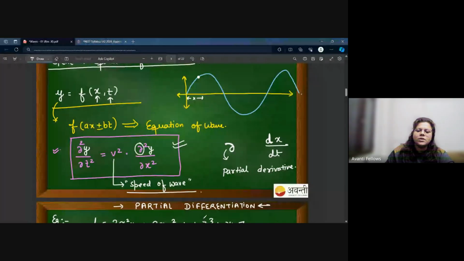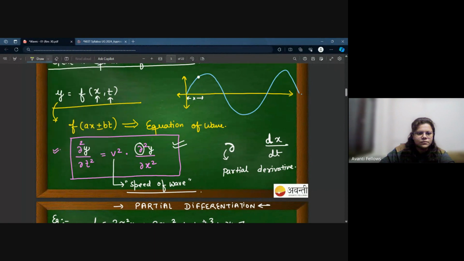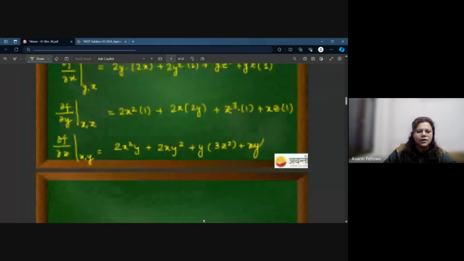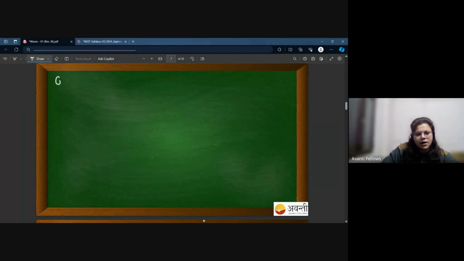So on the basis of this expression, this function, and this, these three things give me the format of the equation. Our discussion is to calculate the general equation of wave.